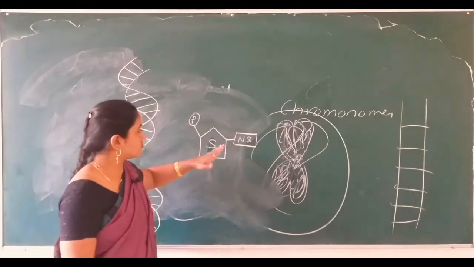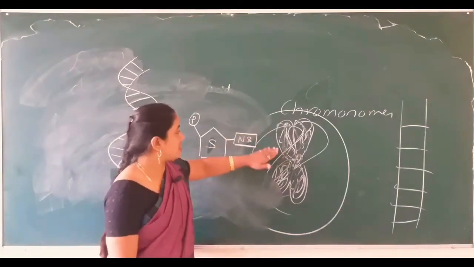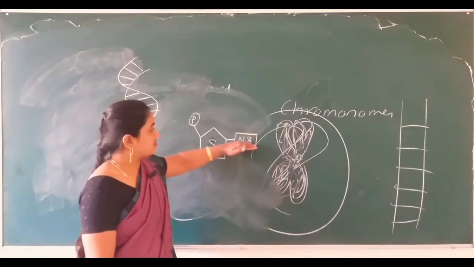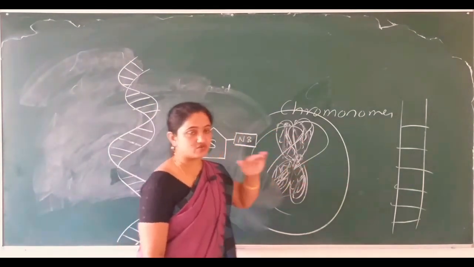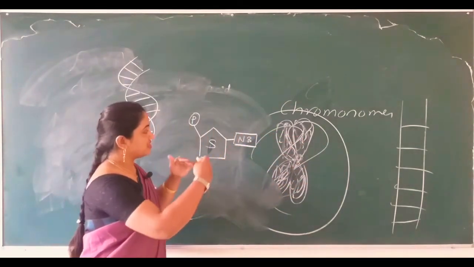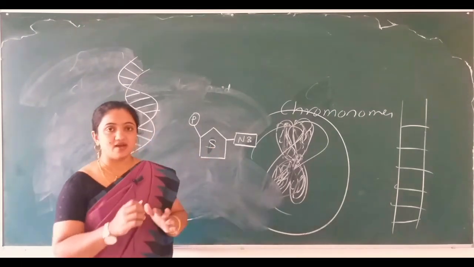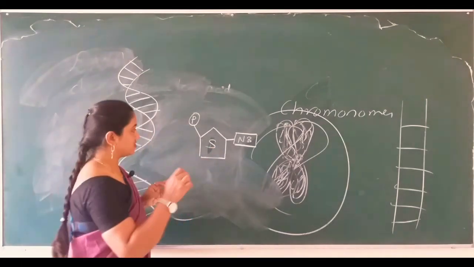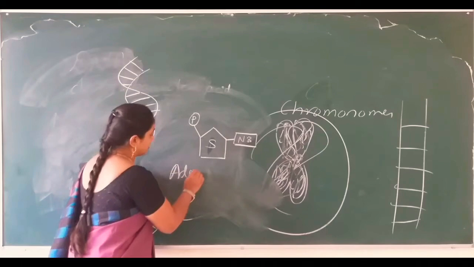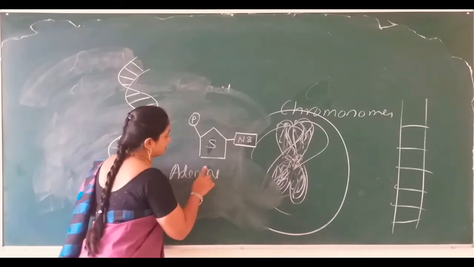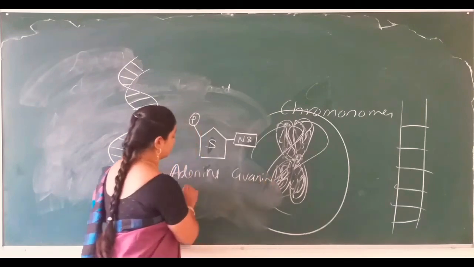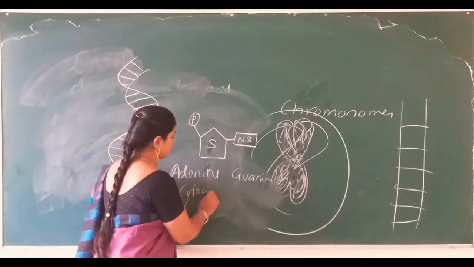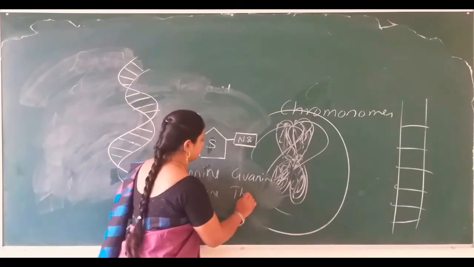Those 4 nitrogen bases are connected with one another by hydrogen bonds. Let me write that: adenine and guanine, and cytosine, thymine.